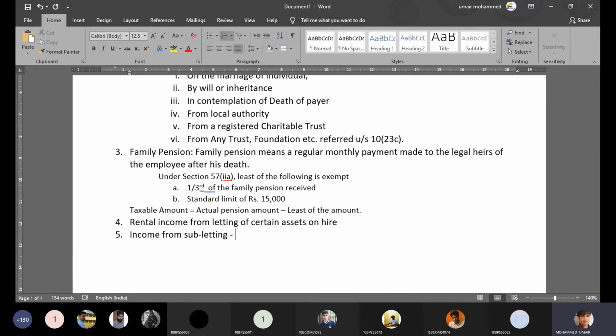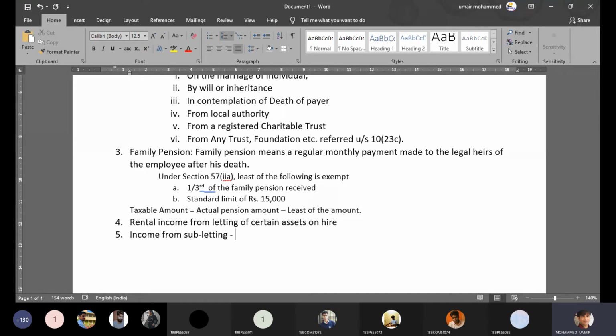So the rental income you're getting will be taxable under the head other sources. Now you might ask why the rental income I am getting is not taxable under the head house property, whereas the rent I am giving to the owner of the house is taxable under the head house property. So why not this income also under the head house property?